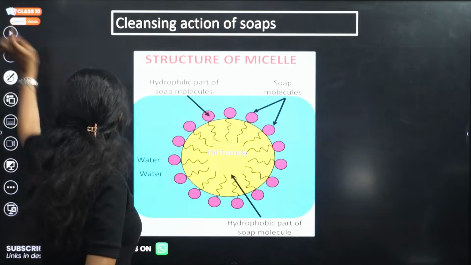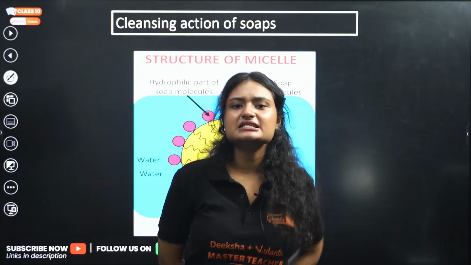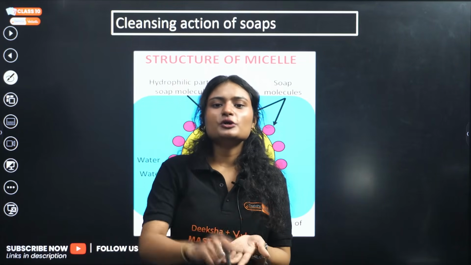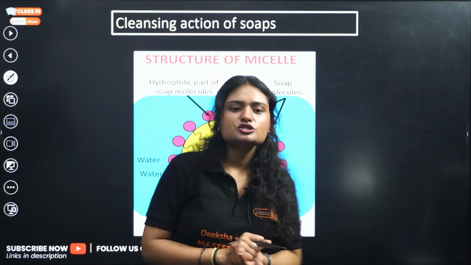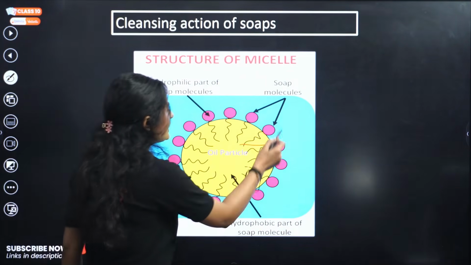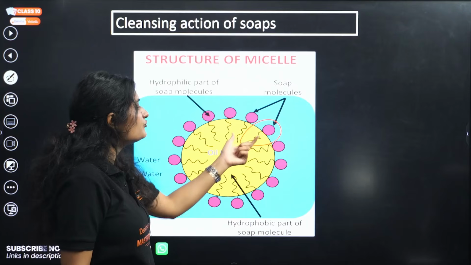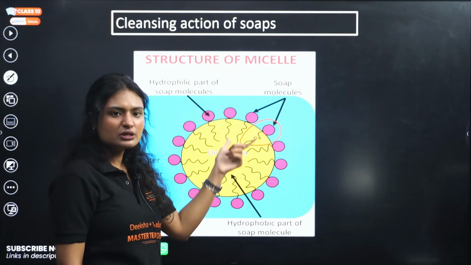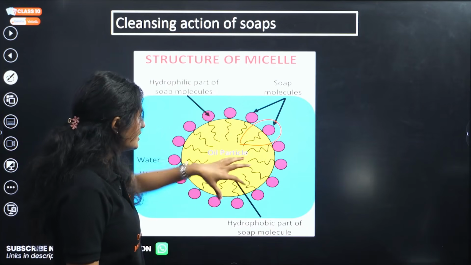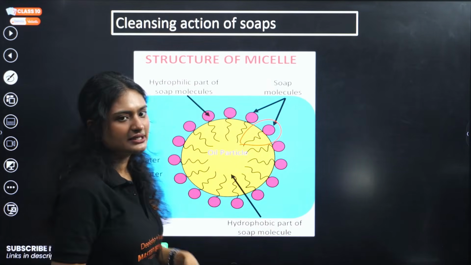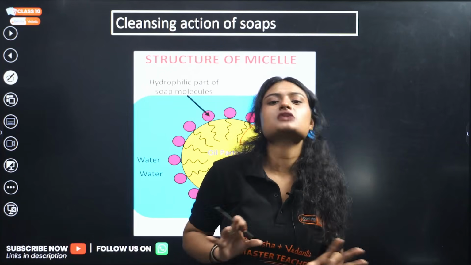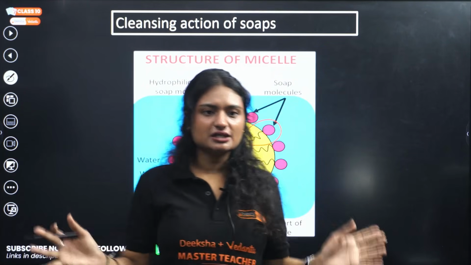Next, what is the micelle? A micelle is the formation that happens when soap molecules are applied on a dirty or greasy particle. You have a dirt or oil particle, and around it the soap molecules align themselves in such a way that the hydrophobic part is towards the oil particle and the hydrophilic part is outside towards the water. This is the micelle. They surround the dirt particle, oil particle, right? And when you add excess water and agitate the cloth, this will get washed out, and that's how you get clean, nice clothes.